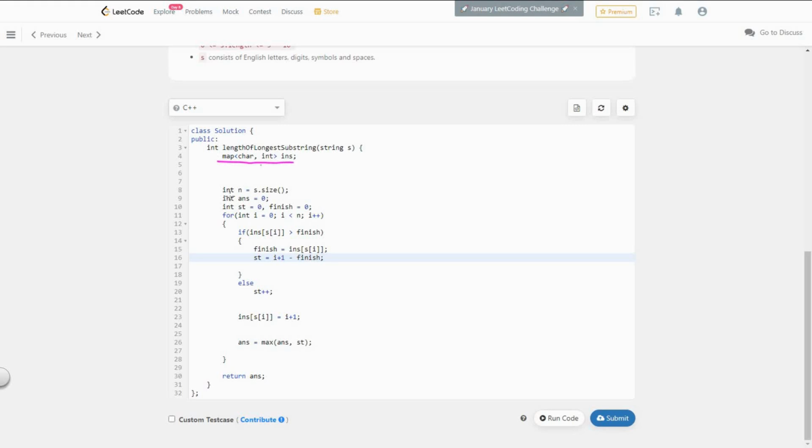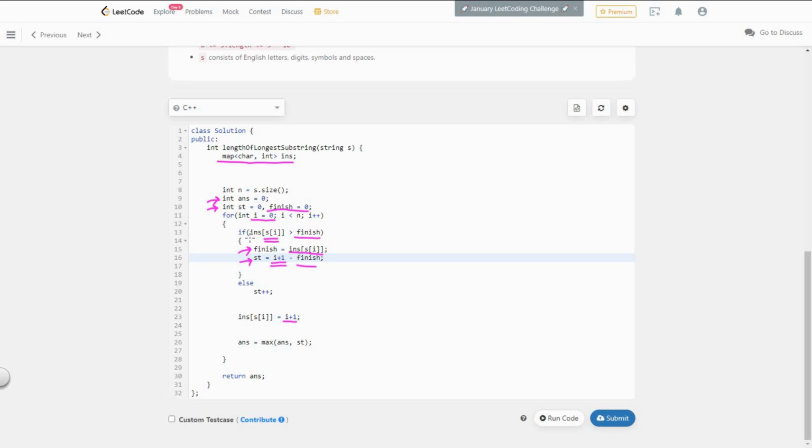This is the map. This is answer set to 0. This is st set to 0 and finish also set to 0, that is 0th position. Now i represents index and i plus 1 represents position of the current character. So here's the code for the logic that we used. I check the last occurrence of the current character, and if it is greater than finish, then I set the value of finish equal to the last occurrence of the current character, and the new value of st becomes equal to position minus finish.